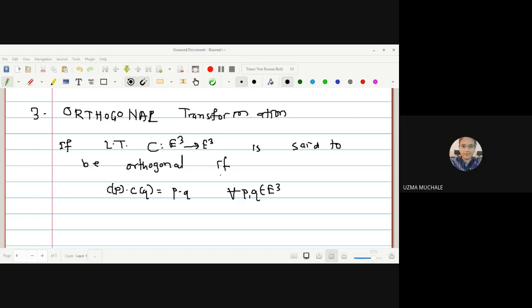Dot product, no? Instead of saying product, you can say dot product: Cp dot Cq is equal to P dot Q. And even before that, there is one more point, linear transformation. That means if I want to prove any mapping to be an orthogonal transformation, I have to prove that it is linear. Secondly, I have to prove that it preserves the dot product. What is the meaning of Cp dot Cq is equal to P dot Q? It preserves the dot product.